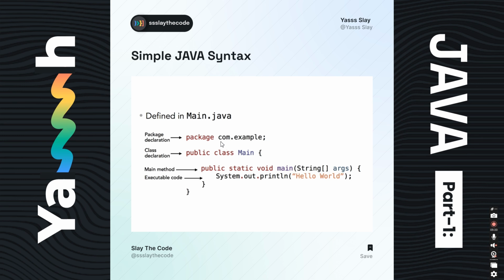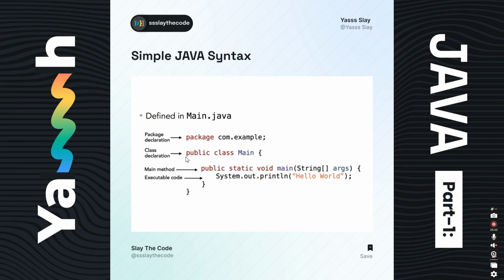This always refers in reverse direction, which means if my domain name is slaythecode.com, then the package name will be com.slaythecode. This refers to the domain name, right?